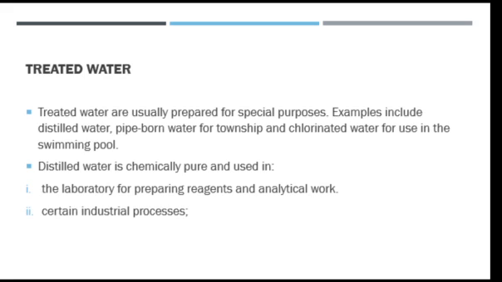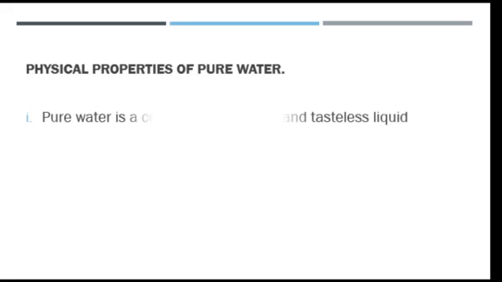We also use distilled water in industries for production of drugs, and we have use of distilled water in car batteries.